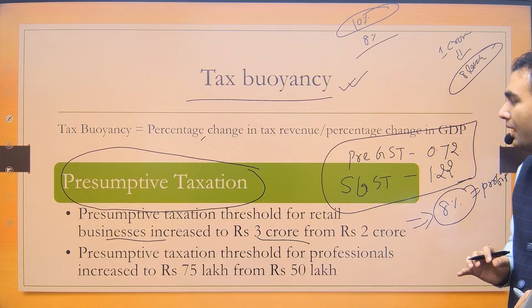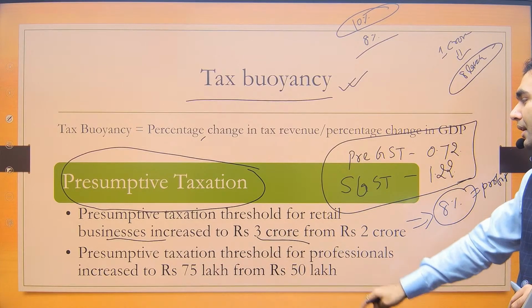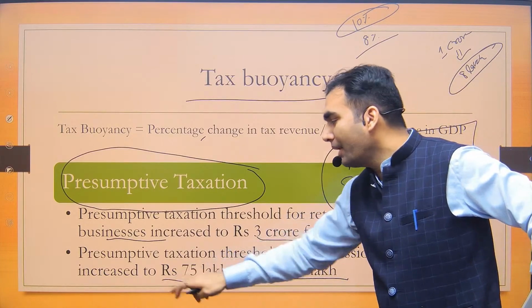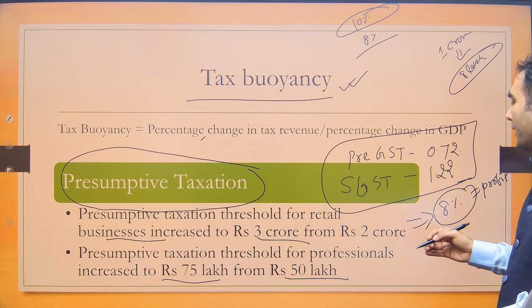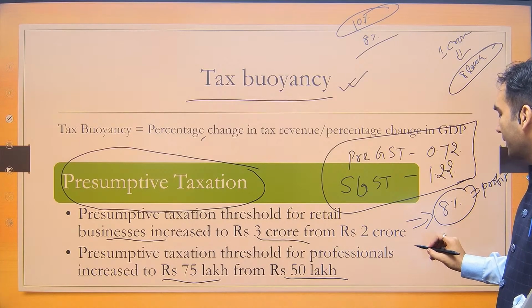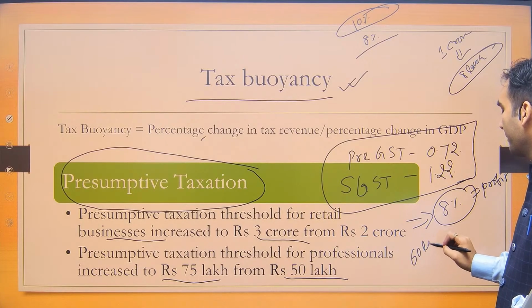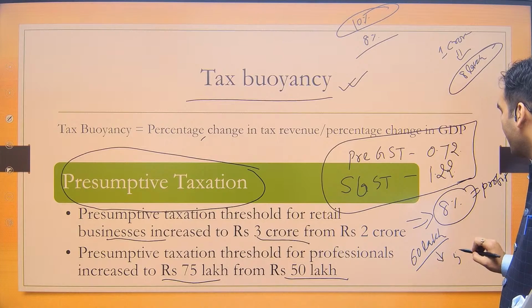Now the next is for individual professionals. The limit was earlier 50 lakh, which was increased to 75 lakh. For example, if a professional is doing a business of say 60 lakh rupees, the profit would be considered as 50%.